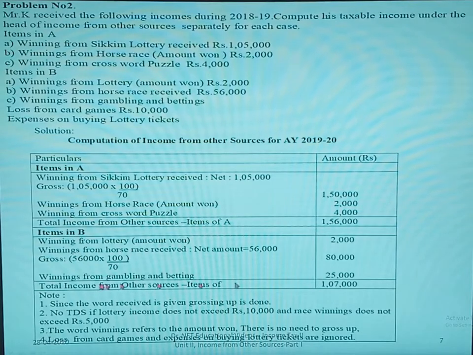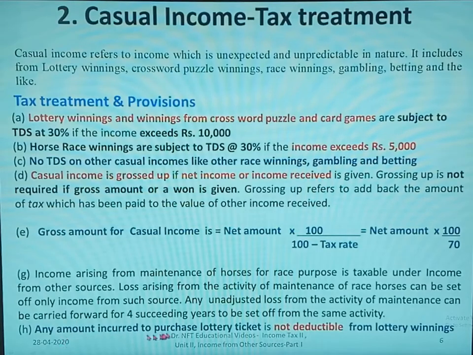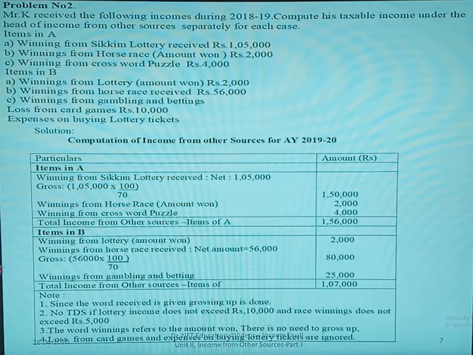Next, winnings from gambling and betting is 25,000. As it is, you can write it. The total income from other sources is 1,07,000. Here you are given expenses on buying lottery tickets. As I told you, any amount incurred to purchase a lottery ticket is not deductible from lottery winnings. So we are not taking that into consideration.